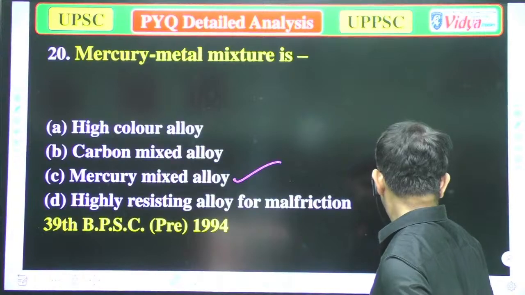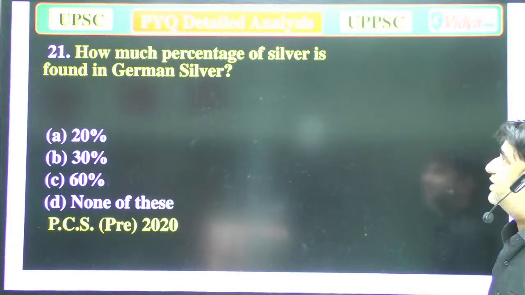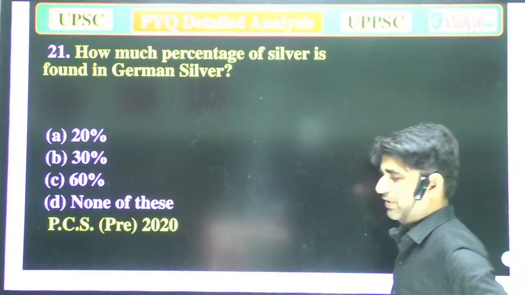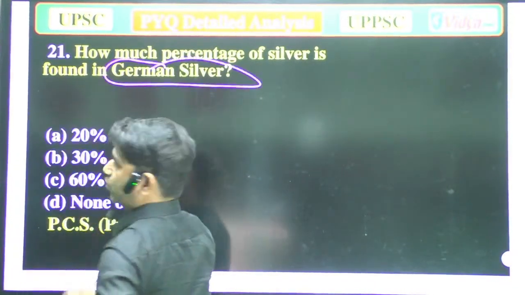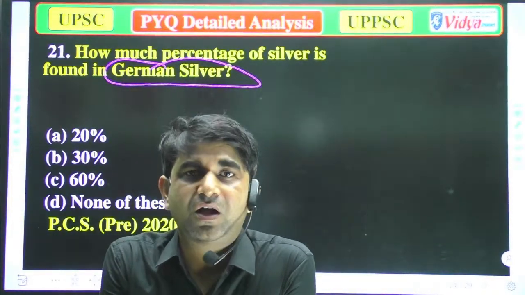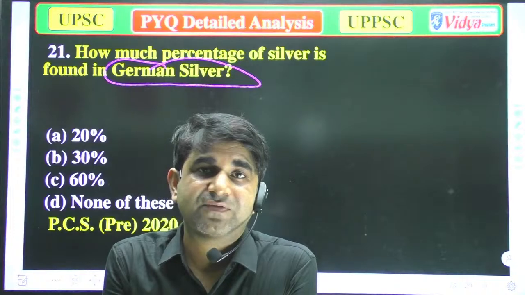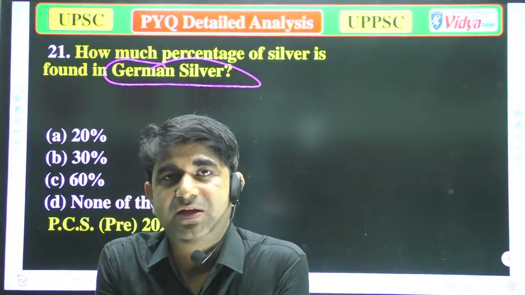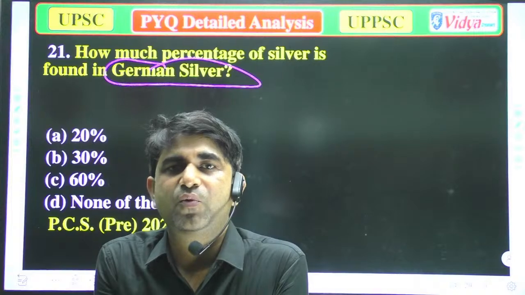Now the next question is, how many percent of silver is found in the German silver? Because German silver is just like the rolled gold, so it is a simple question. How many percentage of silver is found in German silver? Its name is only German silver. It has no components of silver.